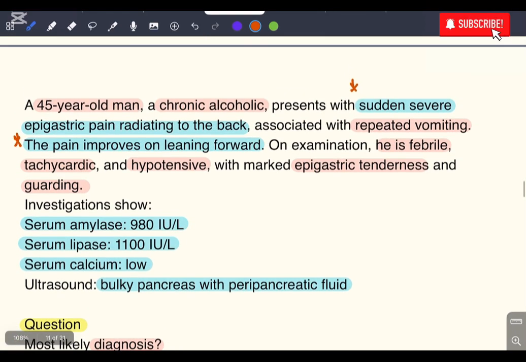Okay. Now if we see the case, here we have a 45-year-old chronic alcoholic patient. He has a history of alcohol. Sudden severe epigastric pain radiating to the back is most likely acute pancreatitis. So the answer is acute pancreatitis. He also has repeated vomiting, which is a feature of acute pancreatitis. And the main feature of acute pancreatitis is that the patient's pain improves when he leans forward. He is febrile because he has pancreatitis, tachycardia, and hypotension. Epigastric tenderness and guarding are present because the pancreas is located in the epigastrium.